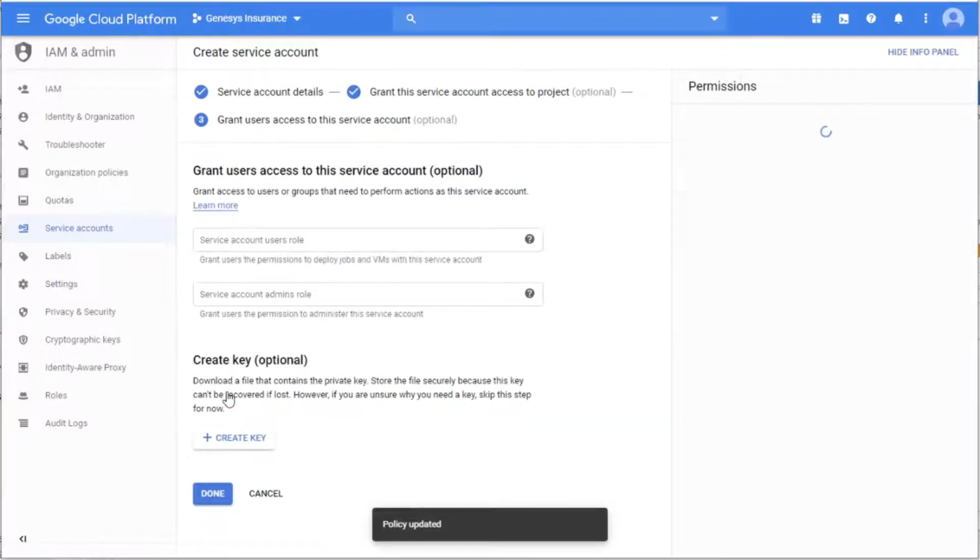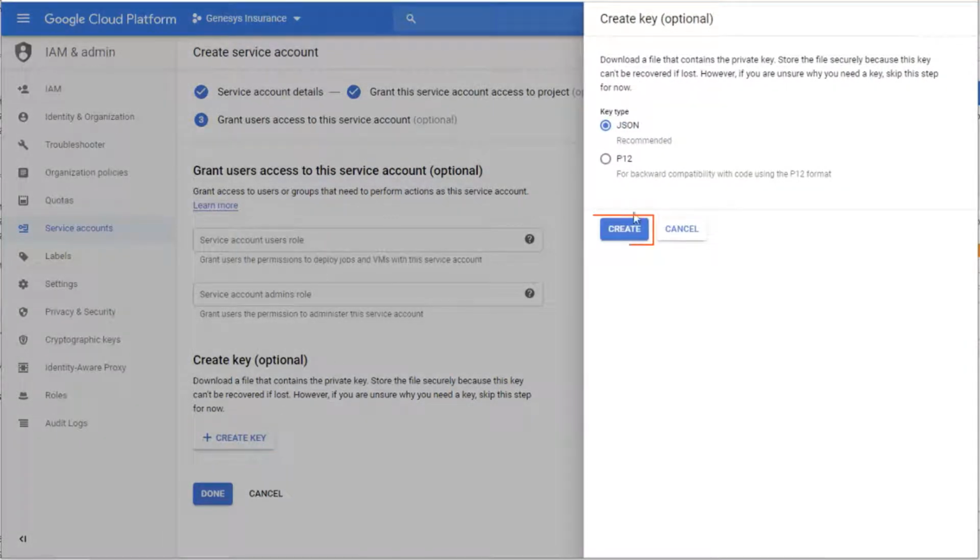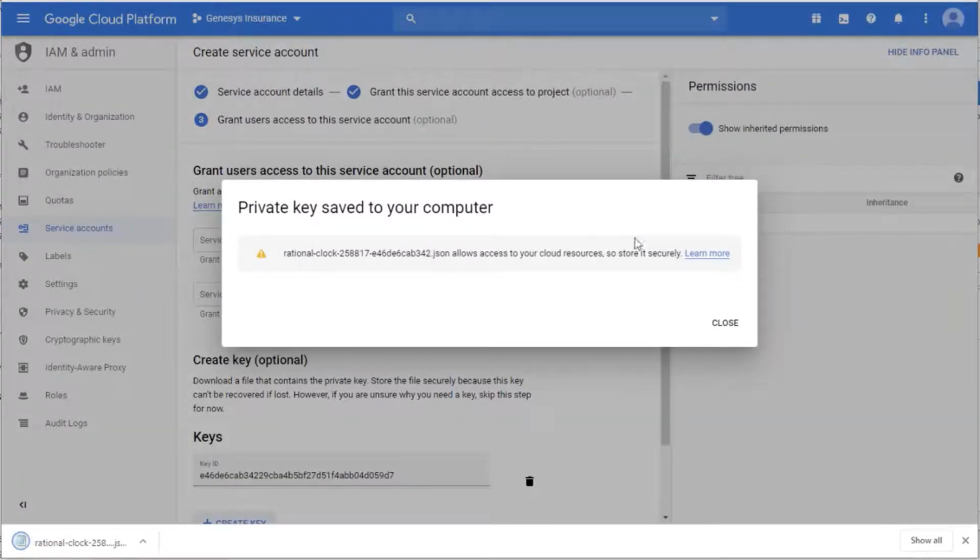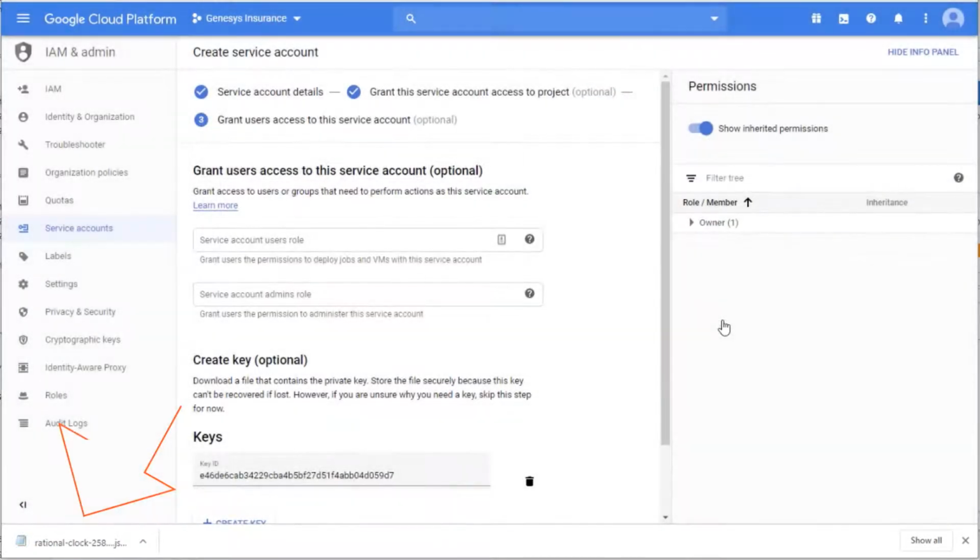Now you are ready to create and download a JSON service account key, which we will use later to configure the Pure Cloud integration credentials. Click Create Key, and then Create. Close the confirmation pop-up and note the private key that was saved to your computer.